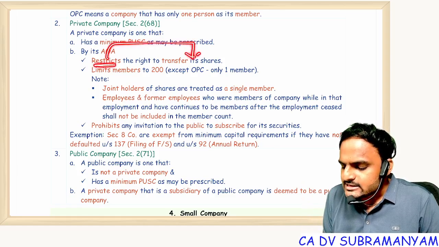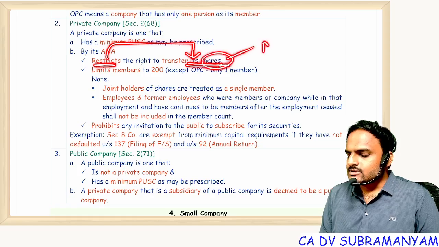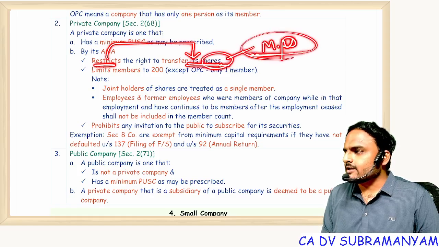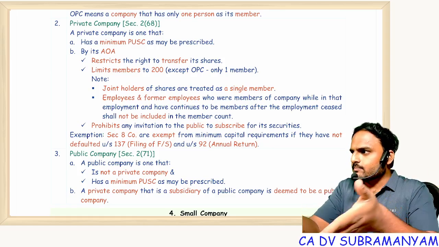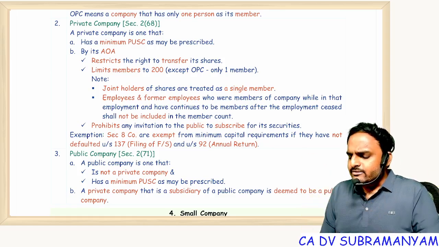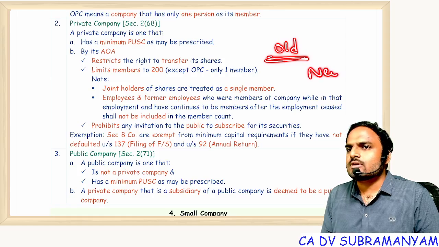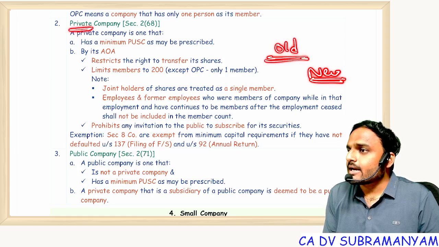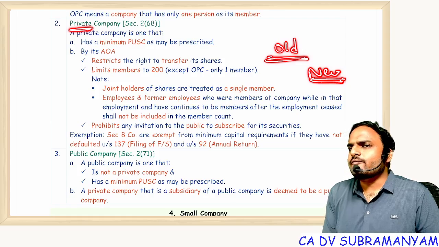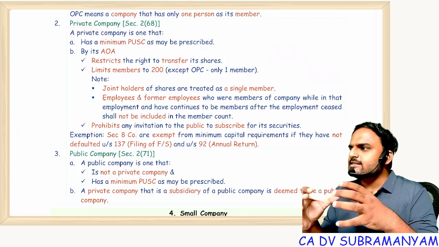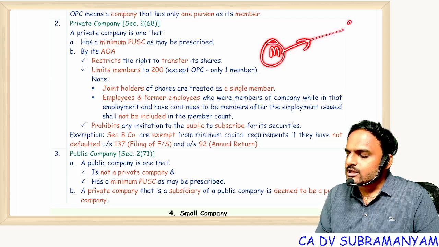Restricts right to transfer shares. As you know, a share comes under the goods definition. It's movable property. Shares are transferable. I can sell this Mac laptop to you. I can sell shares to you. But by transfer, what happens? Old members will exit. New members will come. What is our company name? Private. We want privacy. Privacy means confidentiality. Confidentiality is possible only when existing members continue. Yes or no? That's why members can't transfer shares to outsiders.